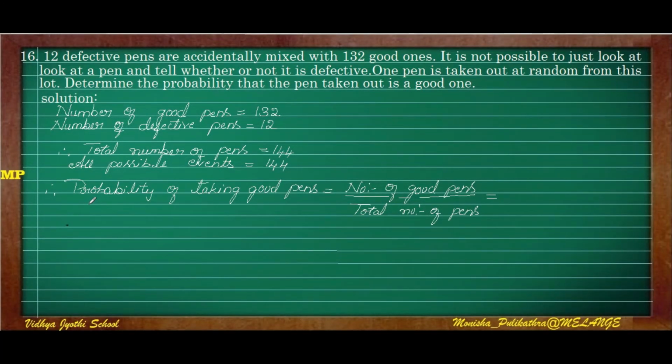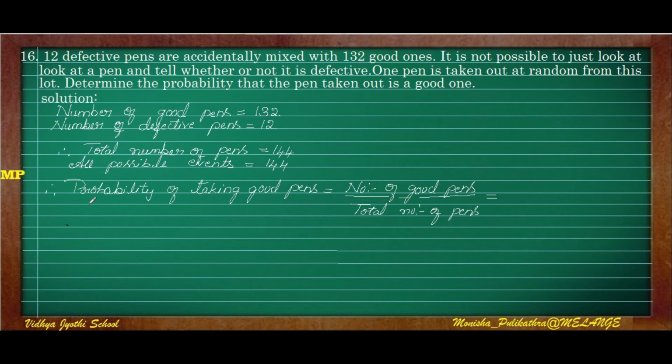12 defective pens are accidentally mixed with 132 good ones. It is not possible to just look at the pen and tell whether it is defective or not. So one pen is taken out at random. We have to find out the probability that the pen which is taken out is a good one. According to the question, the number of good pens is 132 and the number of defective pens is 12. So the total number of pens, the mixture of both good and defective pens, is 144. That is, all possible events is equal to 144.